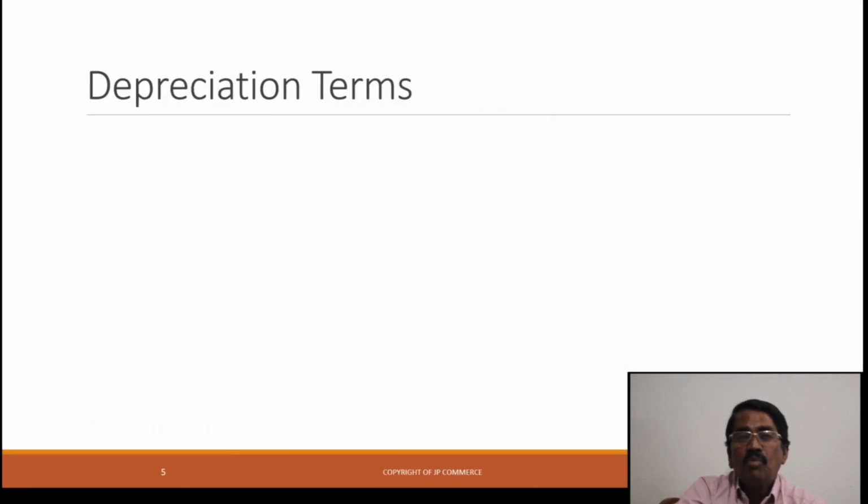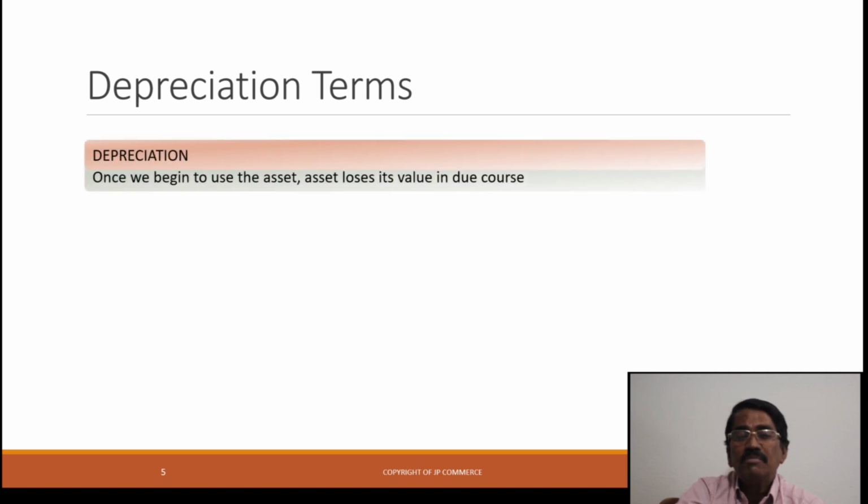Now, what are the important terms in depreciation? There are four terms the student must know. The first one is depreciation. We have already discussed that depreciation means a gradual fall and decline in the value of an asset. Once we begin to use an asset, the asset loses its value. The loss in value is known as depreciation.